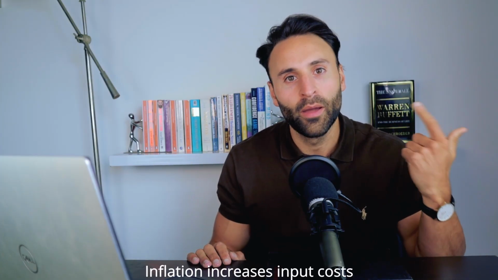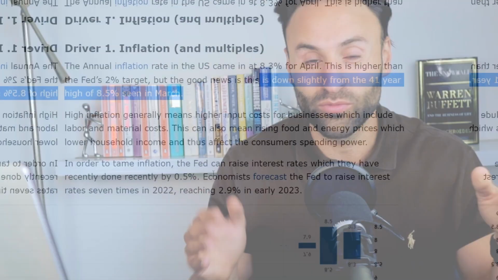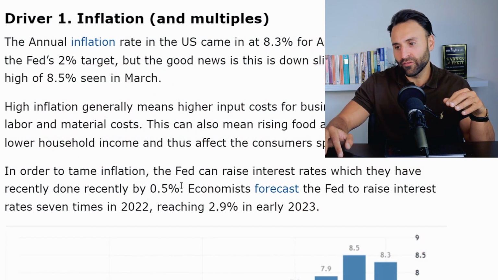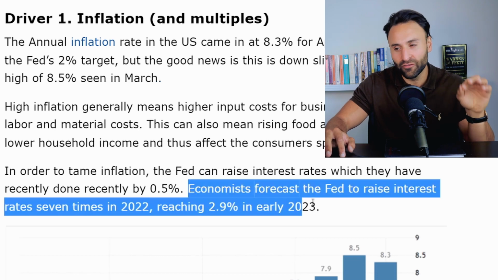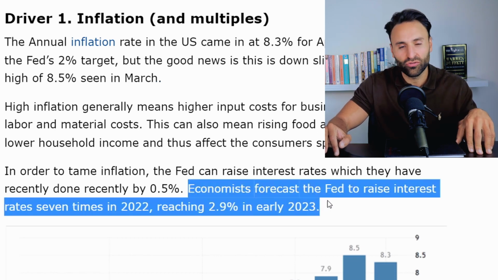So this could be labor, materials, etc. The Federal Reserve, the central bank of the US, wants to curb this inflation, and they do this by raising interest rates, which they've recently done by 0.5%. And economists actually forecast the Fed to raise interest rates 7 times in 2022, reaching 2.9% in early 2023.